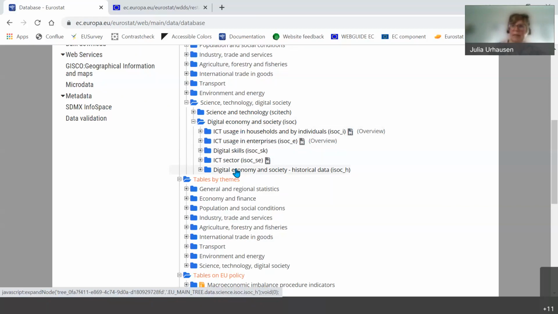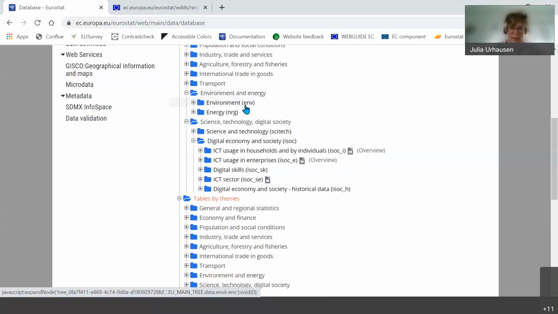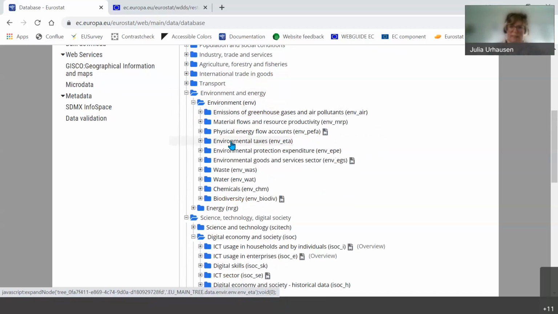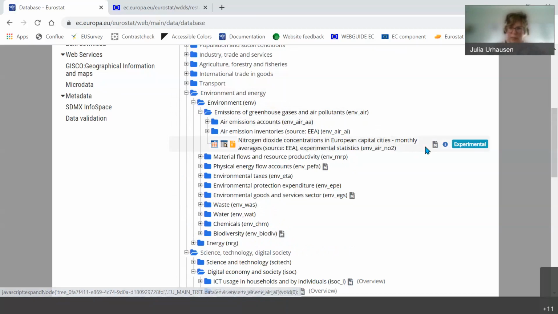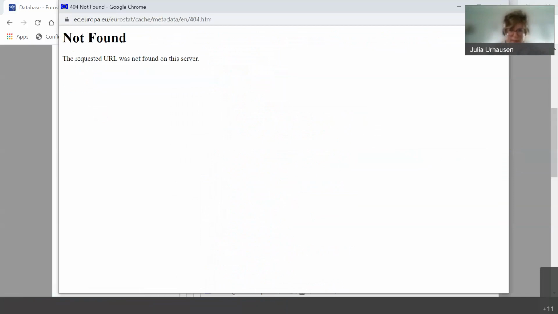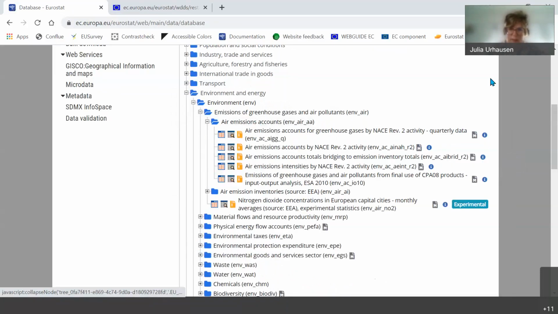Data is then updated if member states send updates of data. Let's say they have revised something, which in this case is rather uncommon. But data sets could be updated due to revisions by member states. For the environment indicator, for example, it depends on the frequency of the data collection as well. So you would need to check in the metadata itself. Usually, okay. I will have a look here for the air emissions.